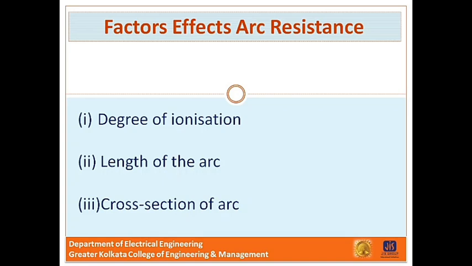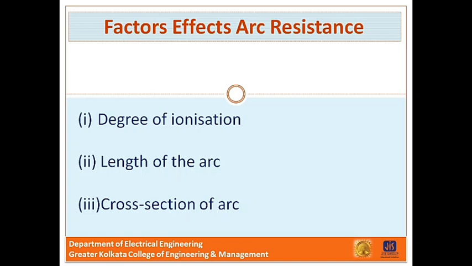So if we decrease the amount of ionization between the two contacts, then the arc will extinguish. Next one, length of the arc. The arc resistance increases with length of the arc, that is, separation of the contacts.